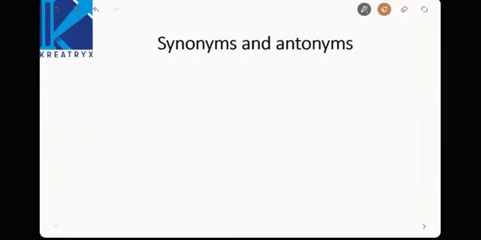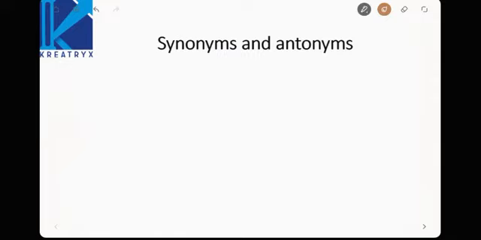Hi friends, now let us discuss synonyms and antonyms. See here, for verbal everything is integral. There will be no separate things. Word usage, sentence correction, sentence improvement, all include that you must know the meaning of the word. Now let us see some words and how they are related.